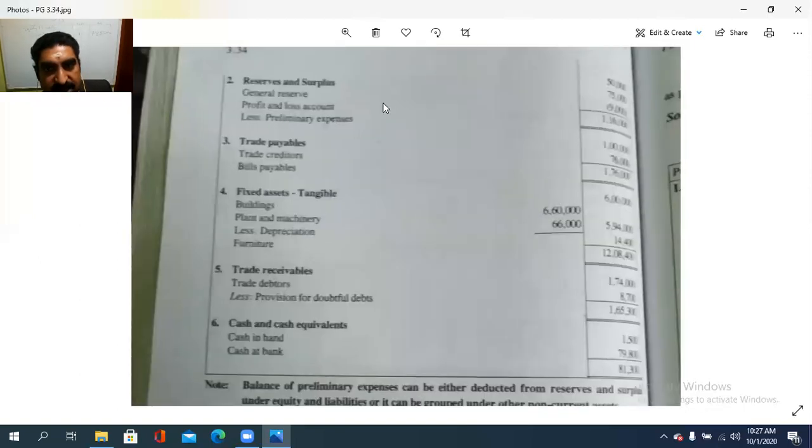The second one, reserves and surplus. Look, general reserve 50,000, profit and loss account 75,000, less preliminary expenses 9,000. That is 75 minus 9, and that amount plus 50,000, add up, is the second item. What is that? It is 1,16,000. That is the reserves and surplus.